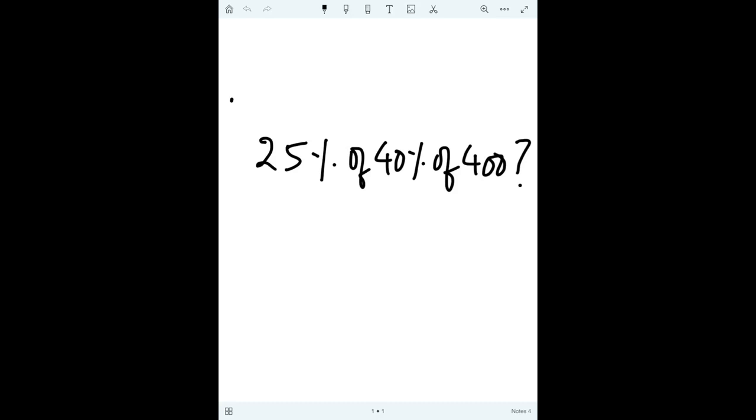Sometimes the percentage sign may occur more than one time. Suppose, what is 25% of 40% of 400? So the question asked here is, what is 25% of 40% of 400?